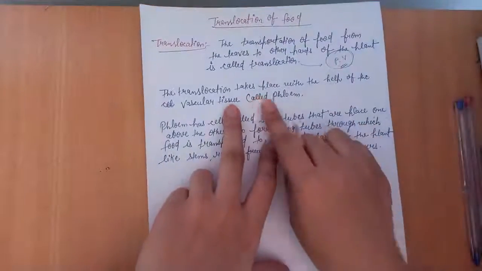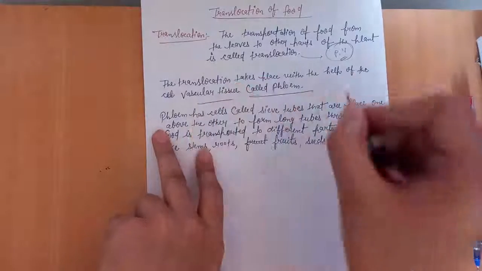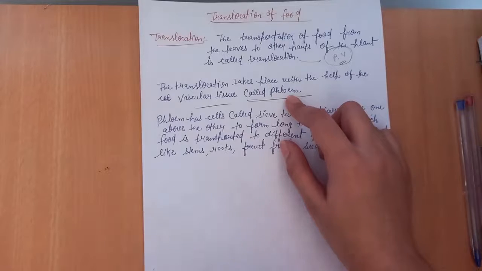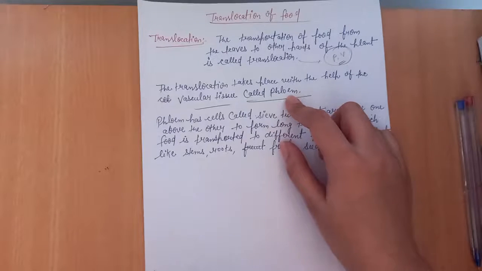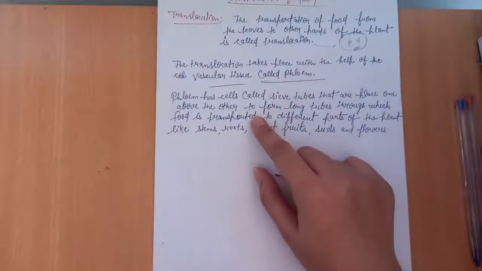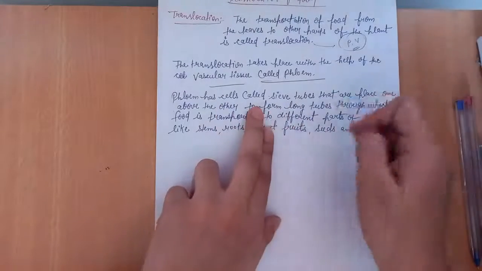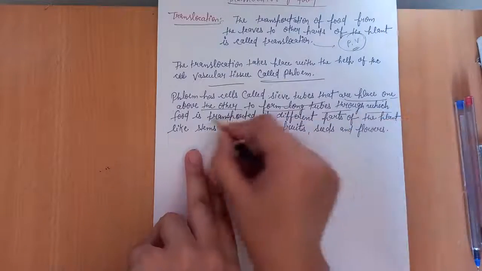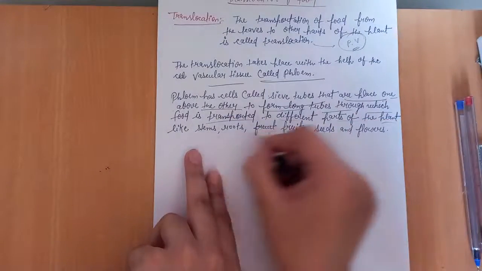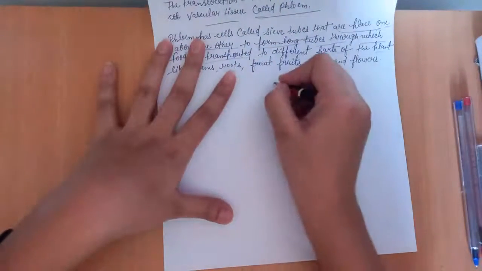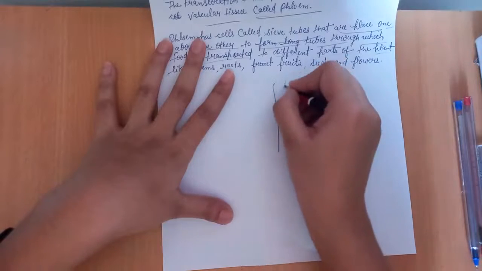The translocation takes place with the help of a vascular tissue called phloem, because the vascular system consists of two types of long vessels, xylem vessels and phloem vessels, and a xylem vessel or phloem vessel is also called a tissue. Next, phloem has cells called sieve tubes that are placed one above the other to form long tubes through which food is transported to different parts of the plants like stem, roots, fruits, seeds and flowers.